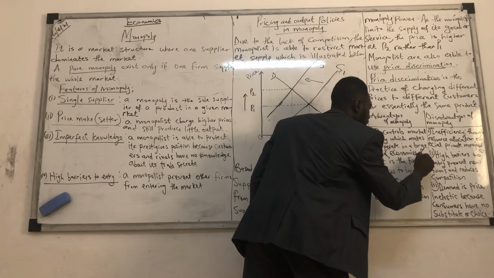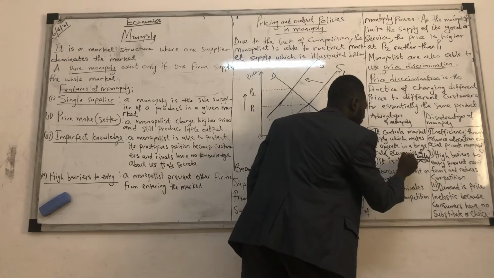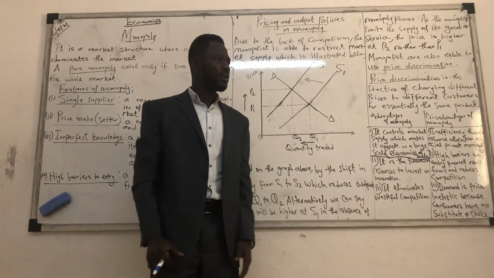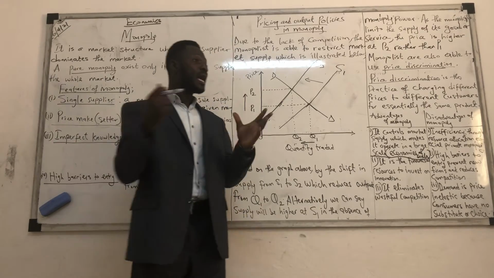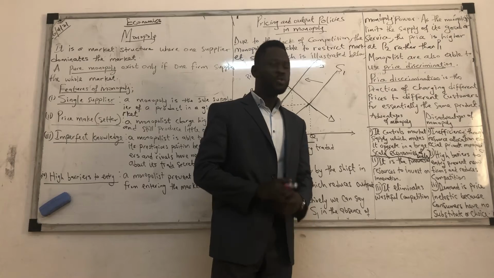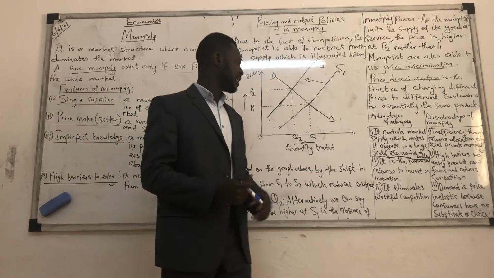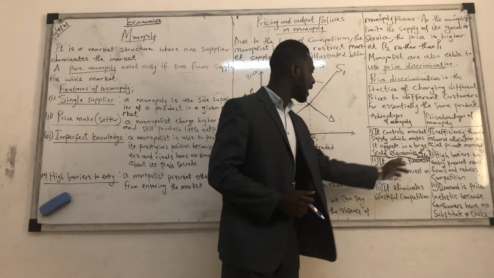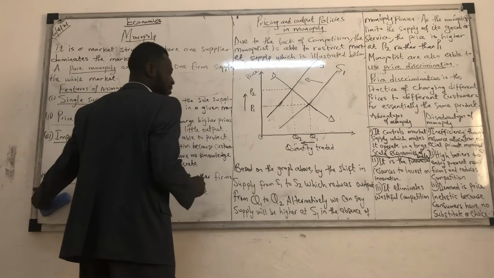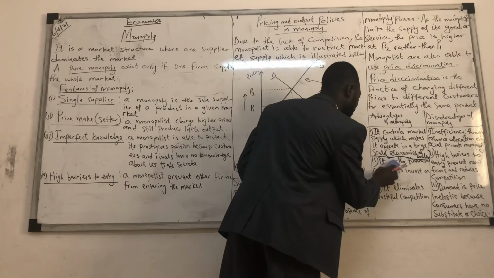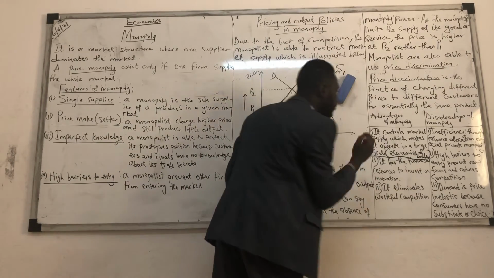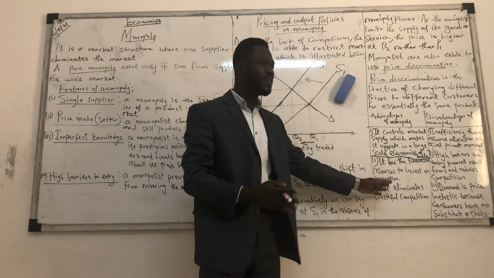Economies of scale. Do we understand? So a monopoly operates on a large scale. Because it operates on a large scale, that means a monopoly will enjoy what? Economies of scale. Do we understand? Yeah. That's an advantage. The second one, it has the financial resources to invest in innovation.